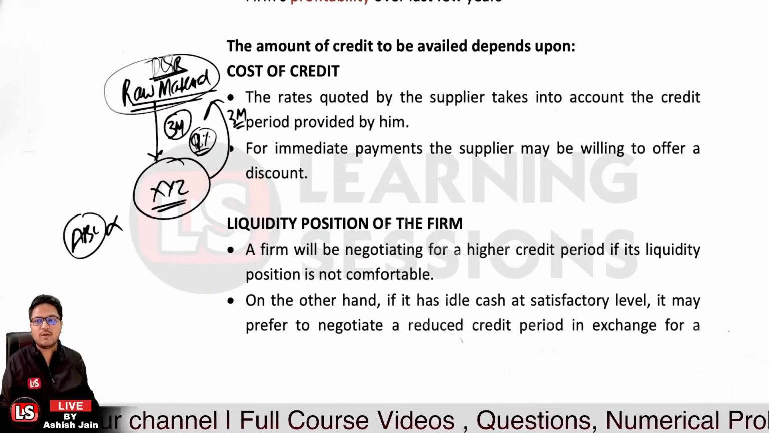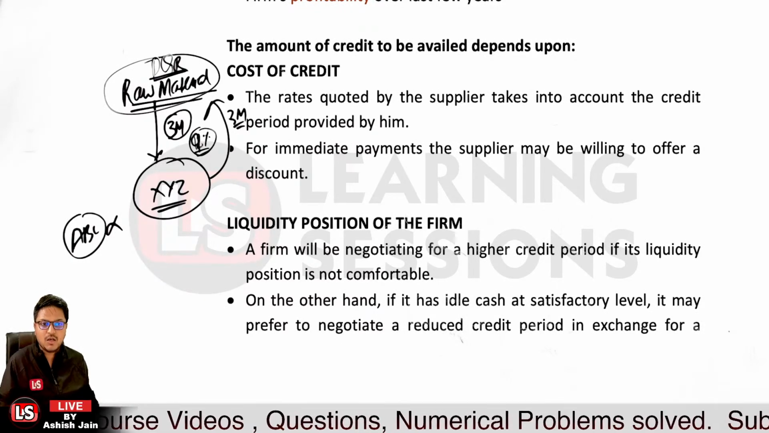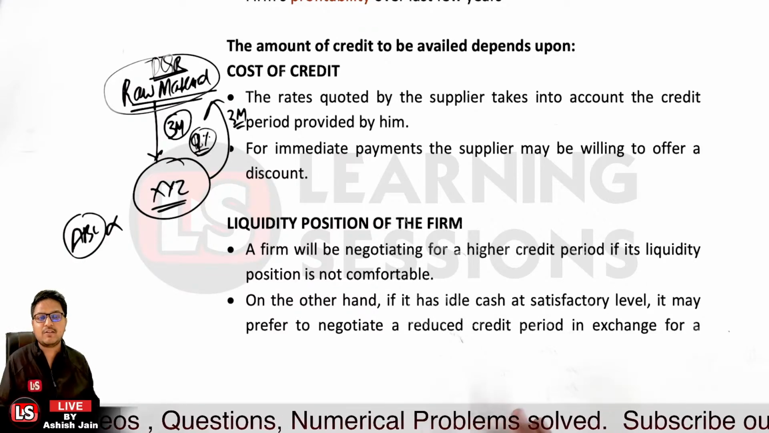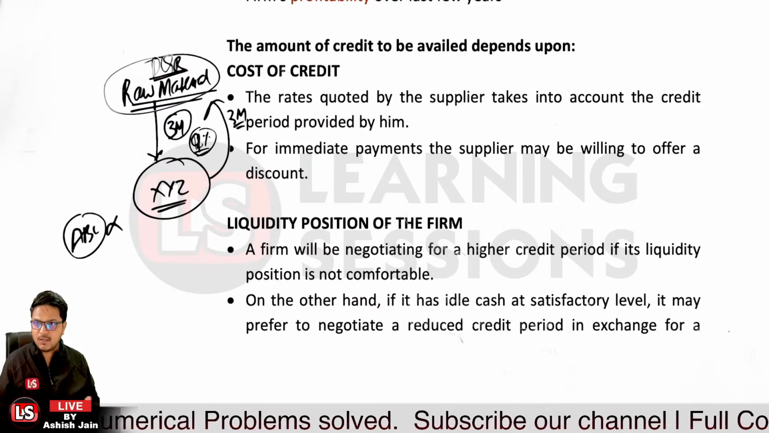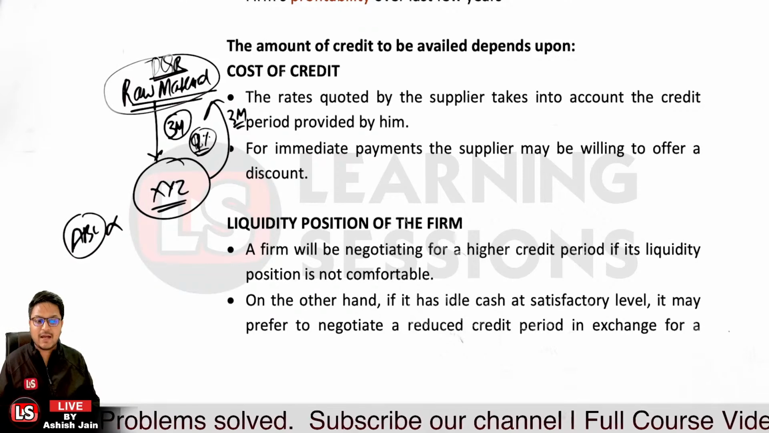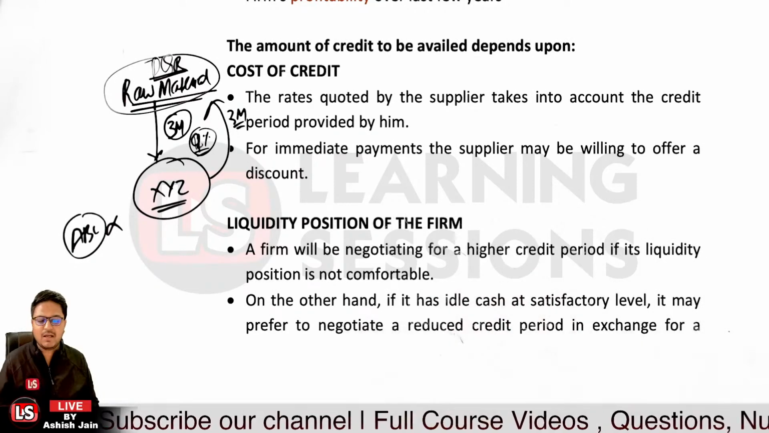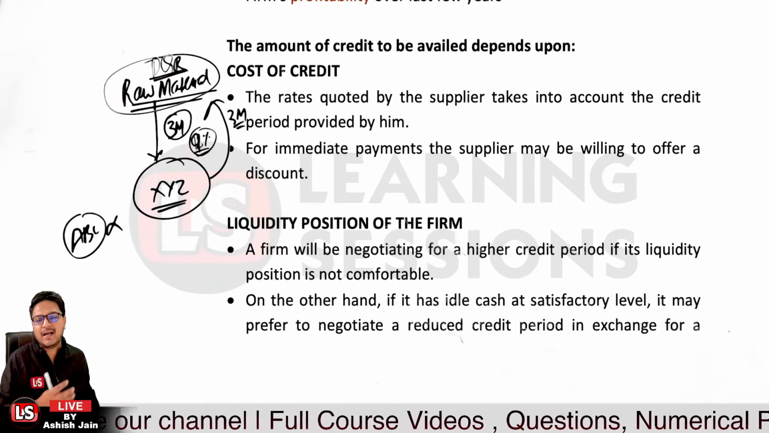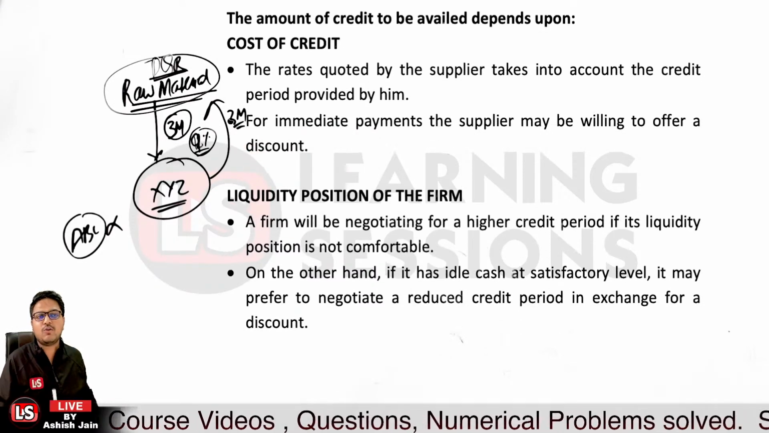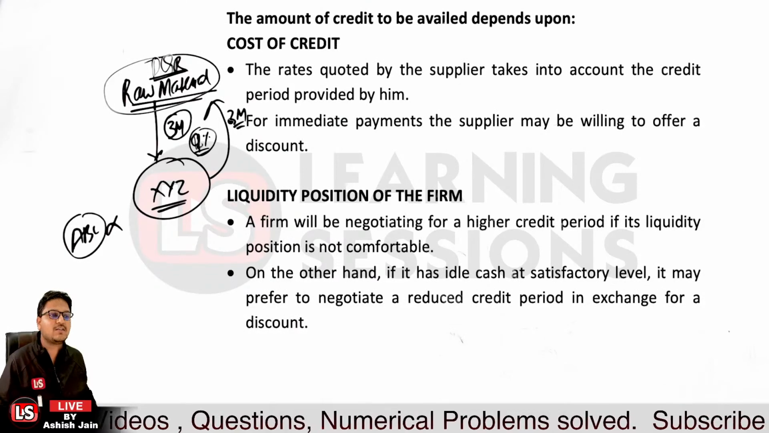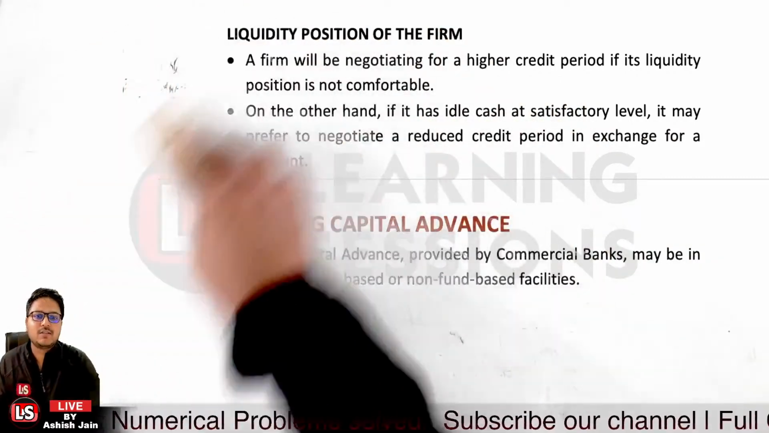And the liquidity position of the firm also conveys an idea of what amount to be availed as a credit. A firm will negotiate for a higher credit period if its liquidity position is not comfortable. If I'm not having the funds in my hand right now, definitely I'll be asking for a much longer credit period. Otherwise, if I have the cash in my hand, why would I ask for the credit period? I'll say just take your money and give me my raw material. On the other hand, if a satisfactory level of cash is available with the firm, they will prefer to negotiate a reduced credit period in exchange for a discount. Is that clear?